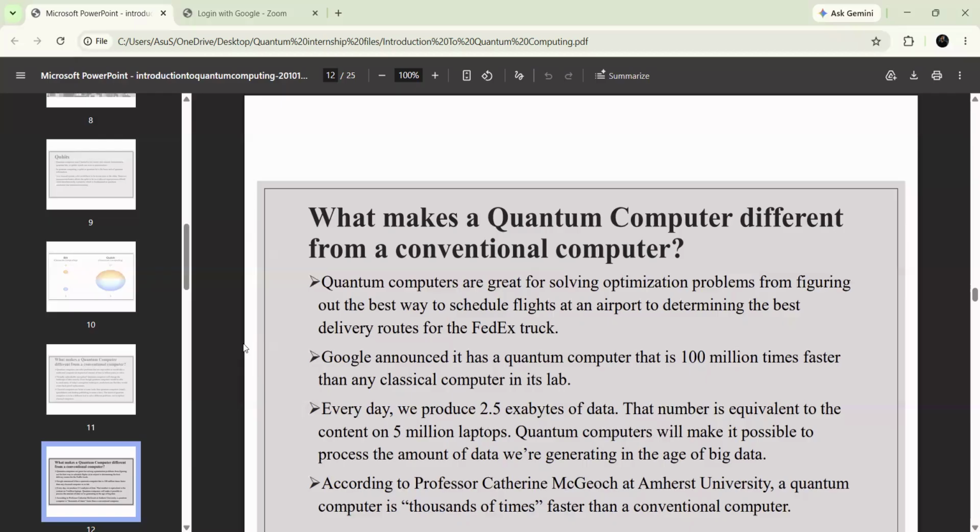And also, previously Google announced a quantum computer. What Google said is that this quantum computer is 100 million times faster than any other classical computer in its lab. It means if you compare any classical computer with this quantum computer, this quantum computer is 100 million times faster. That much speed it has.